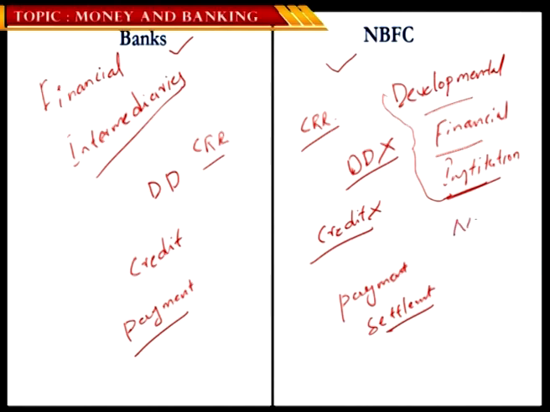Let me give an example so that you can easily understand it. Let's take the case of NABARD. Most of you know this. NABARD is an institution that is in the business of lending money to promote agriculture and rural development activities. What does NABARD typically do? It's again simply like a bank or financial institution. It raises money and lends money. The only thing is that this is an institution that doesn't lend money directly to the markets. It finances various other institutions for the sake of promoting certain developmental activities.